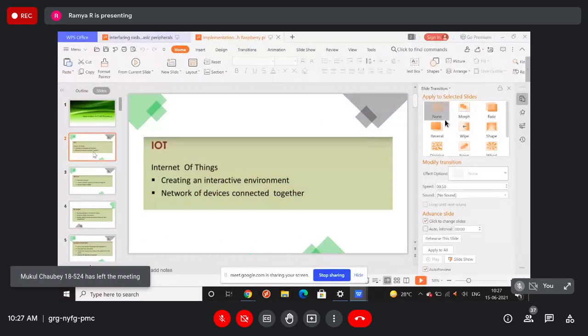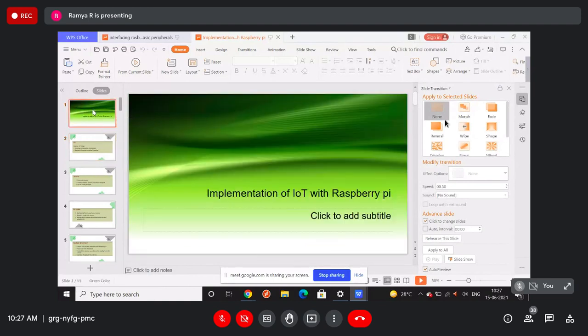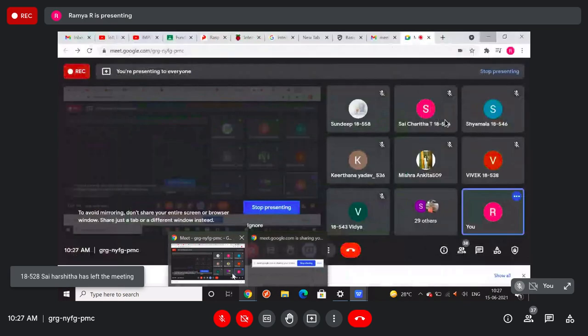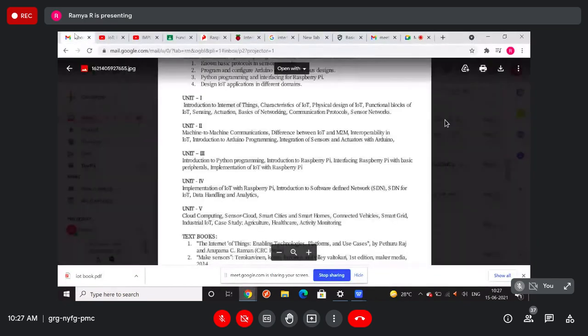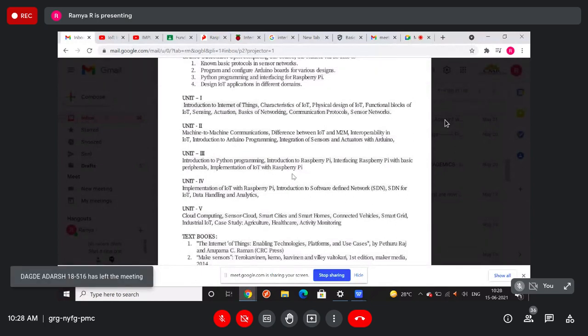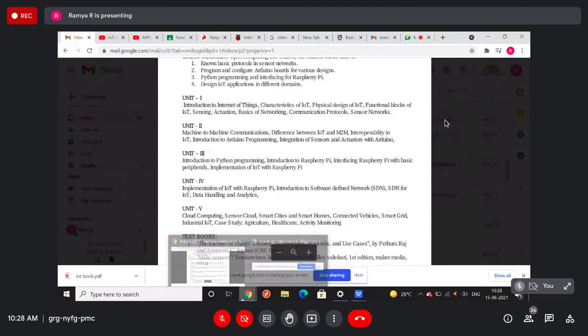Okay, so we are talking about implementation of IoT with Raspberry Pi. This topic is included in the third module as well as the fourth module. If I can, I'll show you that. You can see my screen here. In the third module you can see the implementation of IoT with Raspberry Pi, and it continues in the fourth module.